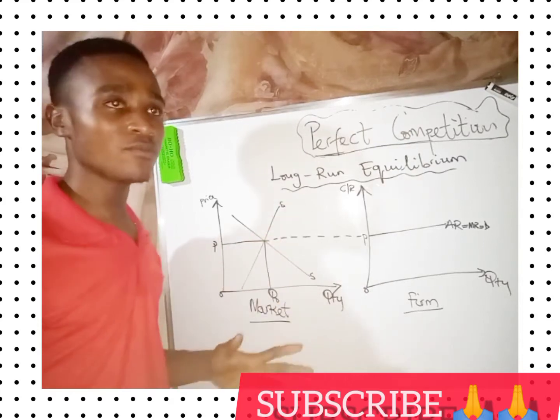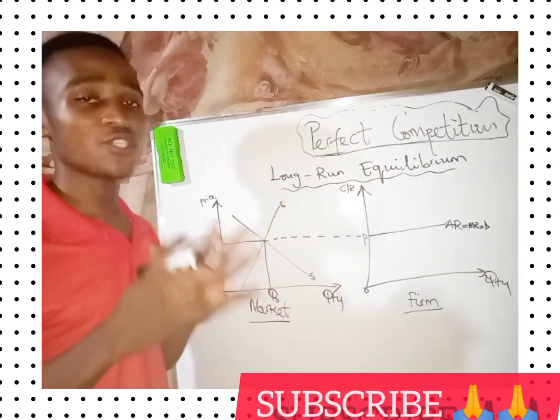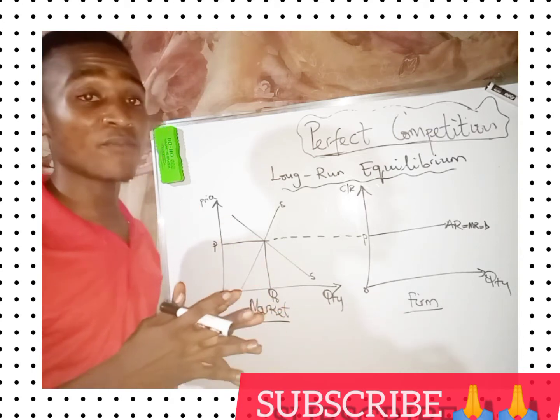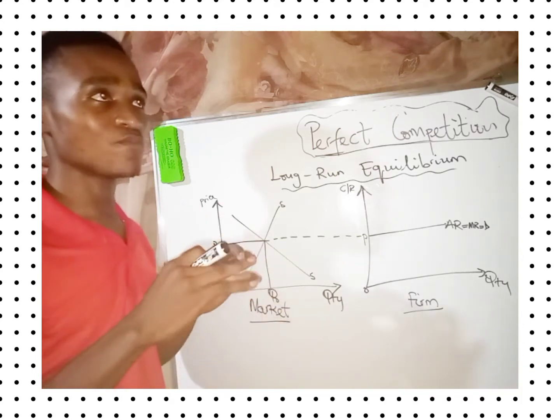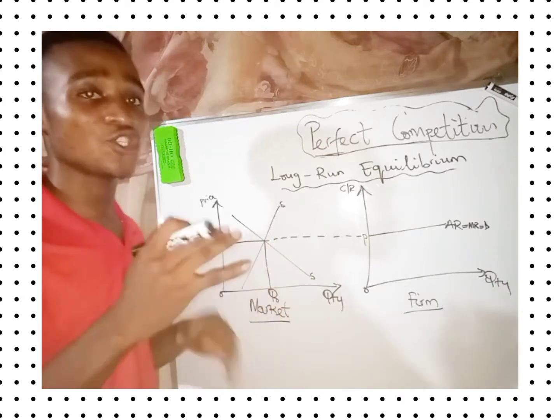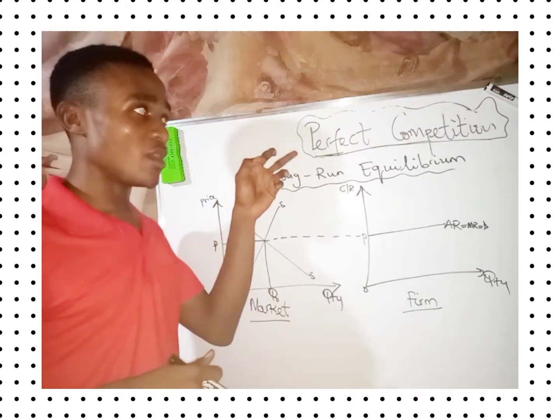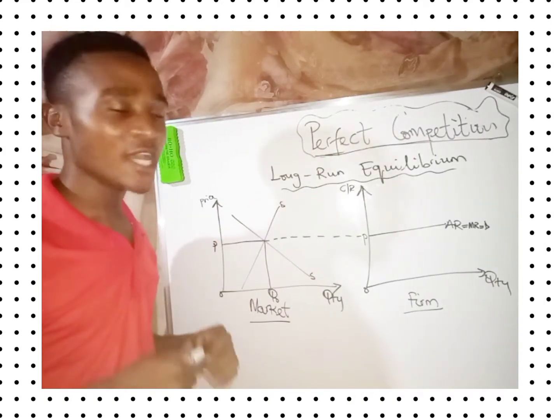This time around we'll be looking at the long run equilibrium in perfect competition. The long run equilibrium is a period of time in perfect competition where all firms are realizing normal profit. Another name for normal profit is just breaking even. That is the situation in which the firm will be found in the long run in perfect competition.